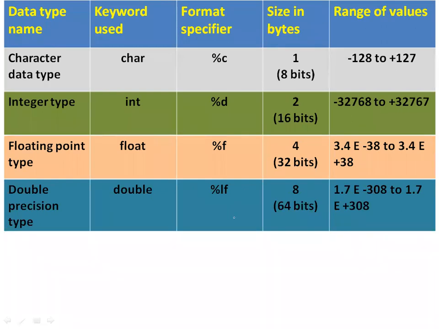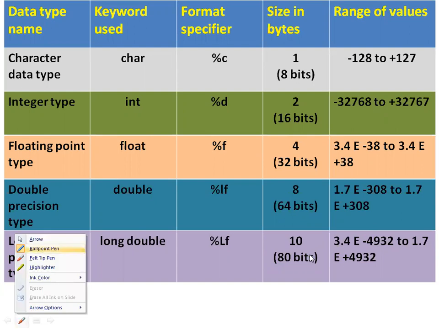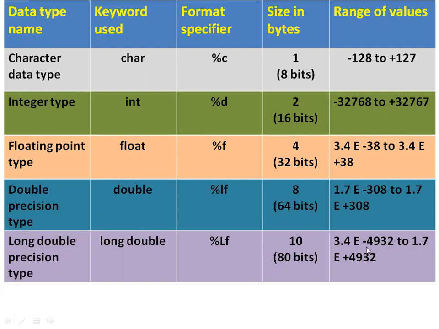Then the long double precision type: the keyword is long double, with format specifier %Lf, uppercase L followed by f, and it uses 10 bytes. The range of values is 3.4 e minus 4932 to 1.7 e plus 4932.